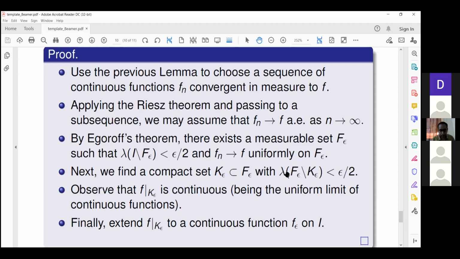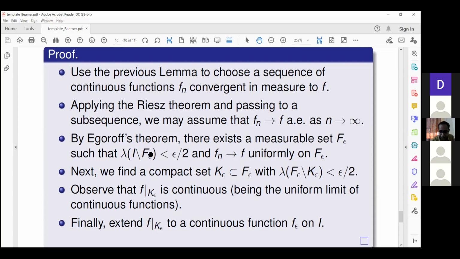So let's go back one step. I chose a measurable set f epsilon which approximates I, and a further compact set which approximates f epsilon. This is possible because I is finite. I am using that the Lebesgue measure is again epsilon by 2.